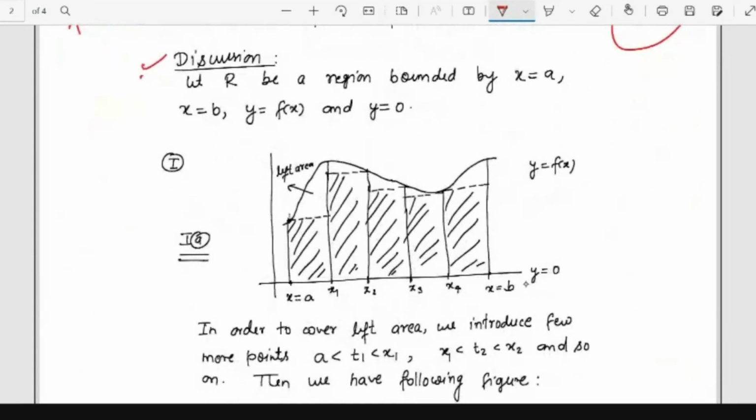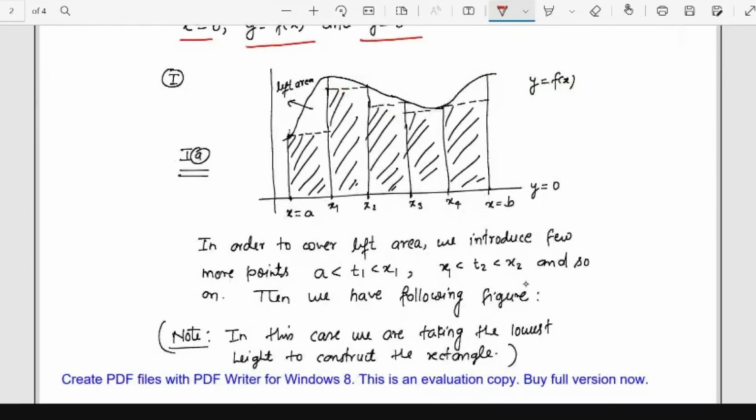Let's see. We have a region R bounded by x equal to a, x equal to b, y equal to f(x), some curve, and y equal to 0. This is a nice picture on the Cartesian plane. I have two points, x equal to a and x equal to b, with the line x equal to a, the line x equal to b, and this curve y equal to f of x. I want to calculate the area of this object.